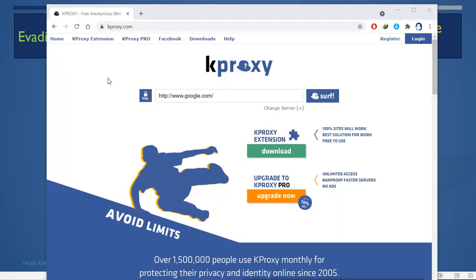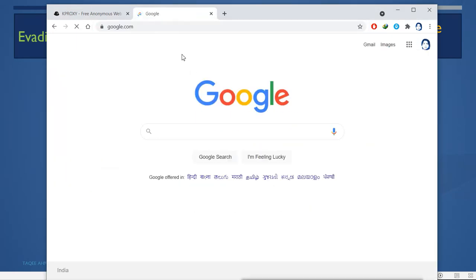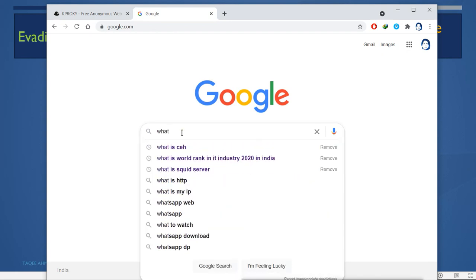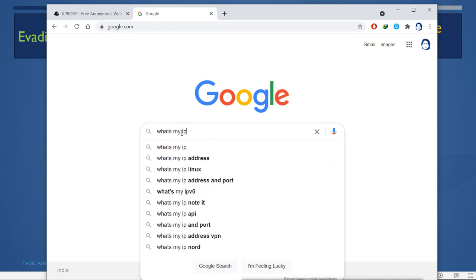So this is an example of an anonymizer site. One of these is kproxy.com, where you can go and browse whatever site you want to access. Like if your site is not working in your region, then you can browse it here. For example, I will go to Google. First I will go to the normal Google, without anonymizing, and here I will check what's my IP. I want to see what my IP address is. So this is my IP address.